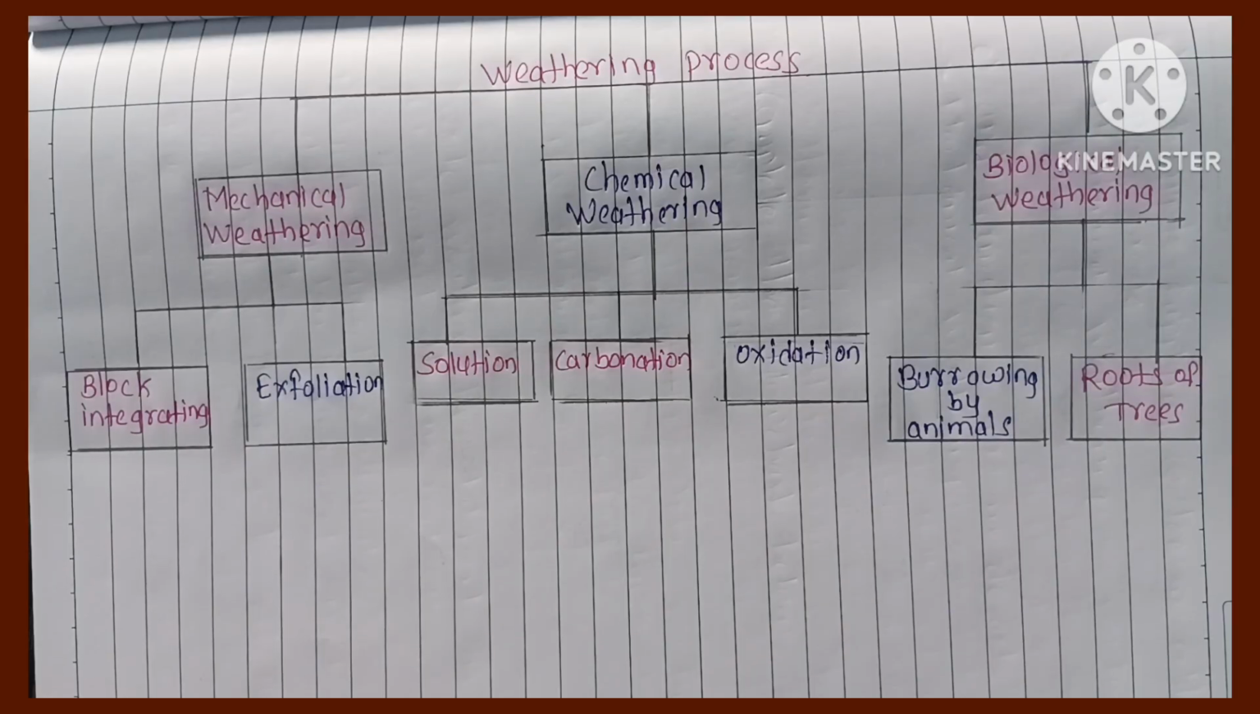Third question, complete the flow chart. Weathering process is classified into three types. First है mechanical weathering, second है chemical weathering and third है biological weathering. Mechanical weathering is divided into two types. First है block disintegration, second है exfoliation. Chemical weathering is classified into three types. First है solution, second है carbonation, third है oxidation. Biological weathering is classified into two types. First है burrowing by animals, second है roots of trees.